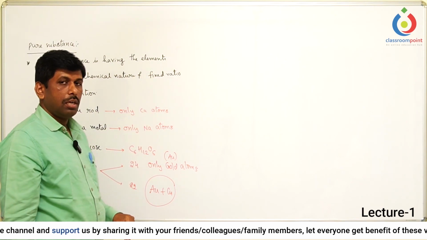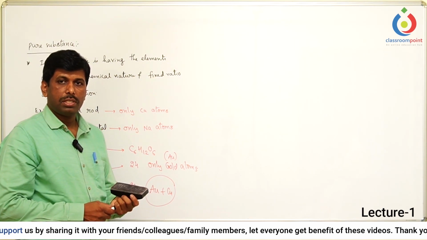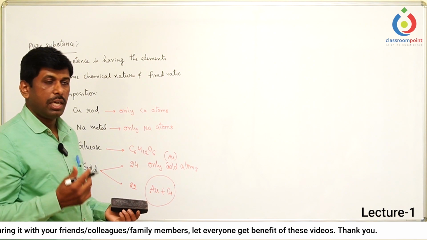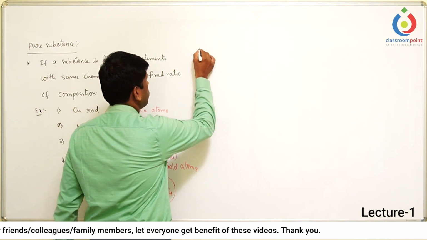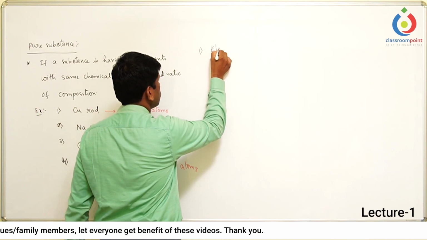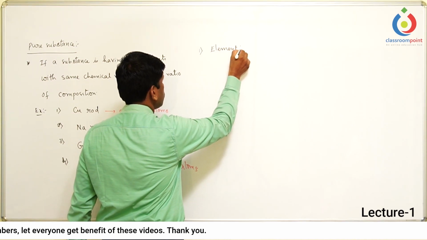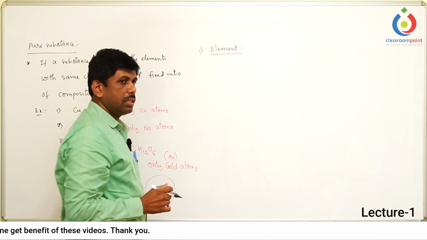Now let us see two different types of pure substance. They are elements and compounds. So let's discuss the element. So what is an element?